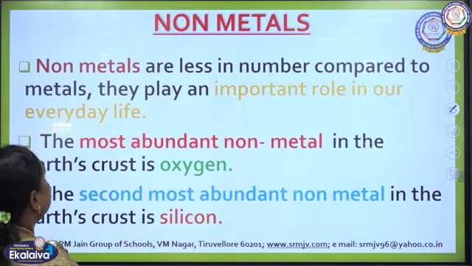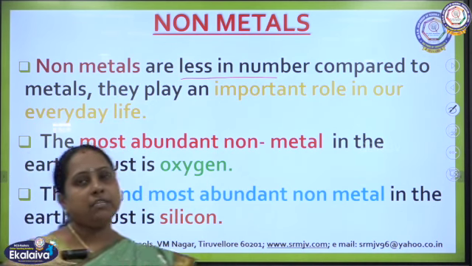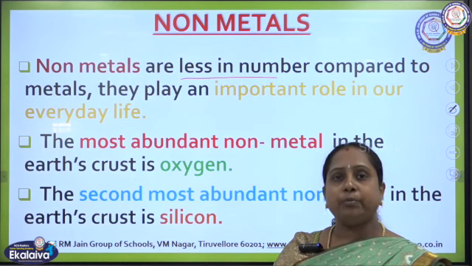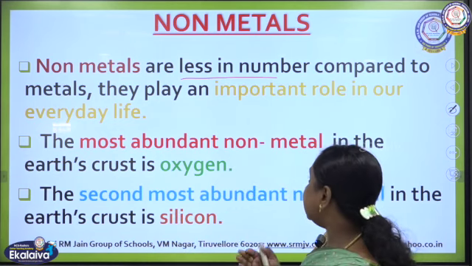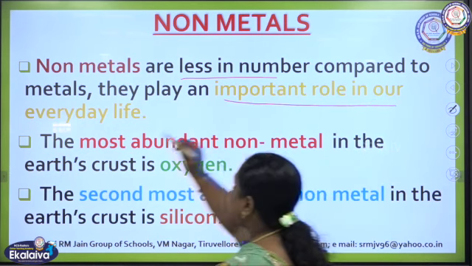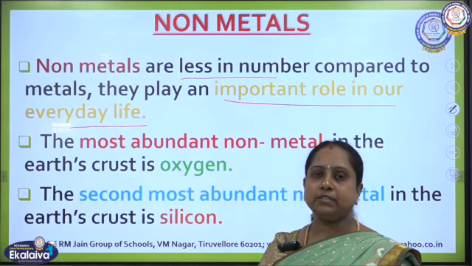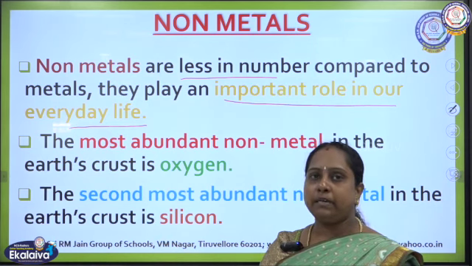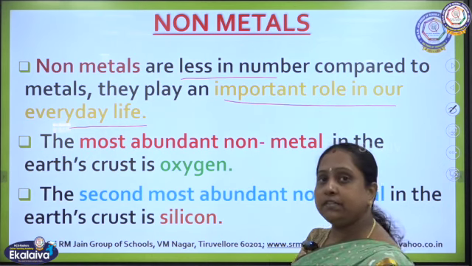Non-metals, if you take, are less in number compared to the metals in the periodic table, because metals play a very important role in our day-to-day life. Non-metals are very few in number and have very little consumption in our day-to-day life, but they play an important role, like in the appliances we use. For example, plastics are non-metals only. Even phosphorus and sulfur, in some ways we are using these non-metals in our day-to-day life as appliances and also as the materials which we are using.